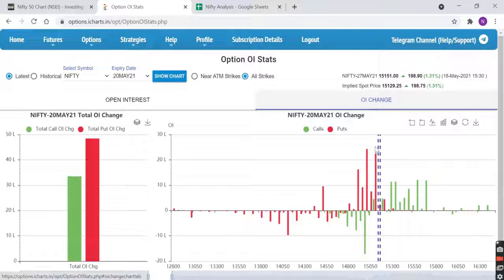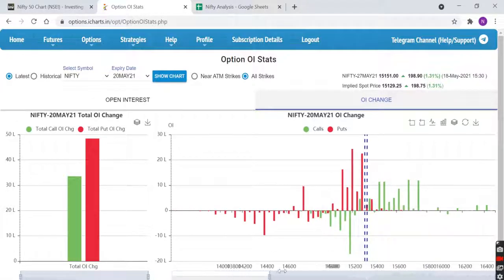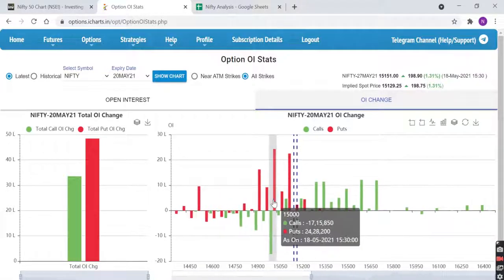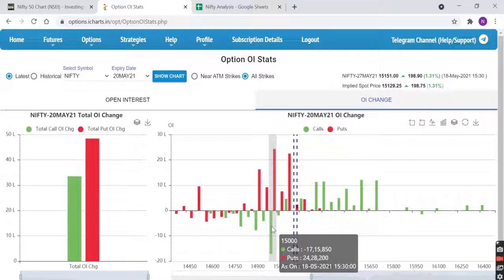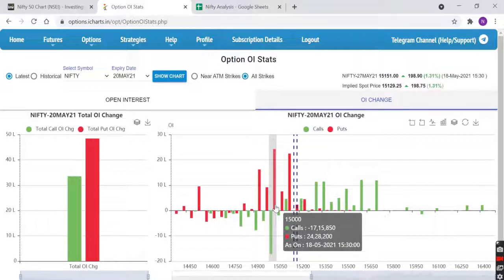Now the change in open interest, let me zoom it. 15,000 has the highest put writing, 24 lakh, and on the call side 15,300. Okay, now this is important. If you see the 15,000 call, there is 17 lakh call unwinding. That is the reason it is going to be a very critical support in the near term, because there is heavy put writing today and calls are getting unwound there.